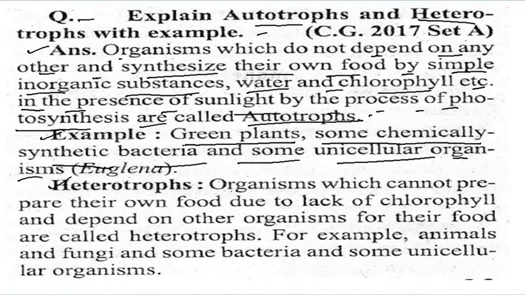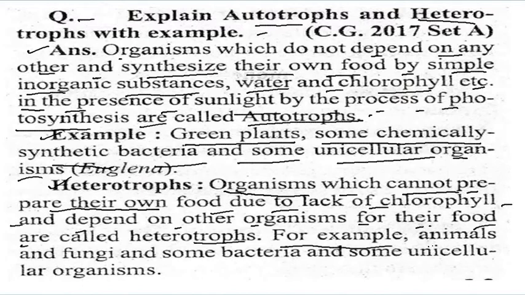Heterotrophs are organisms which cannot prepare their own food. They cannot make their own food due to the lack of chlorophyll, and they depend on other organisms for their food, and are called heterotrophs.